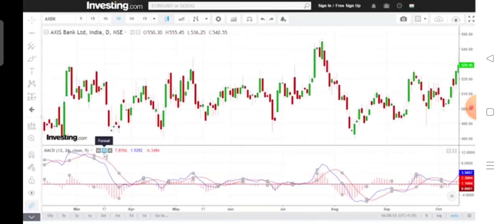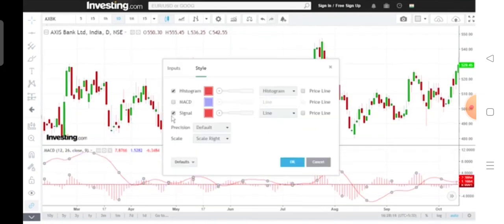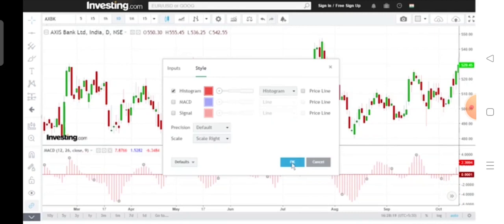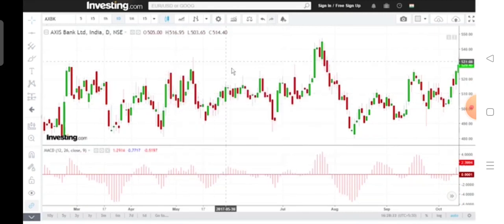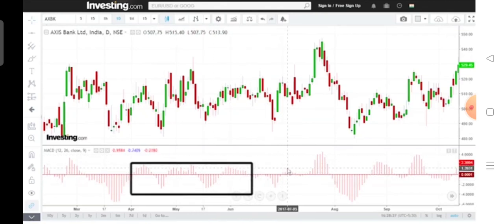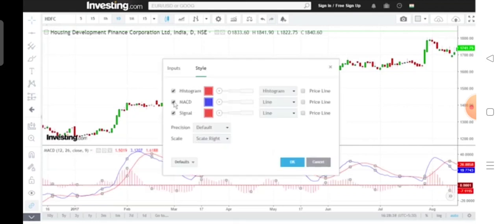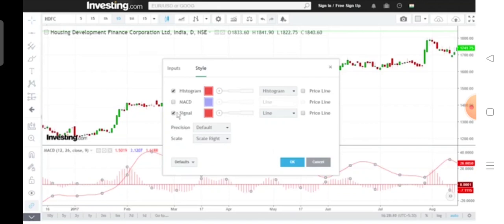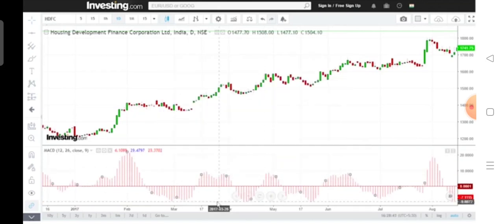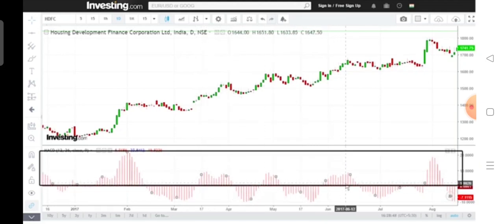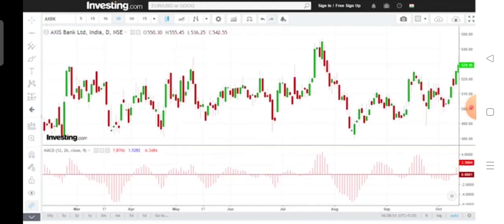As we have seen in the Axis Bank chart last time, when we hide everything except the histogram, as you know Axis Bank during this period was very range bound, we see very regular flip-flop around the zero line. But in a trending stock like HDFC, with only the histogram shown, we would see a quite steady, sustained upper section and sustained lower section.